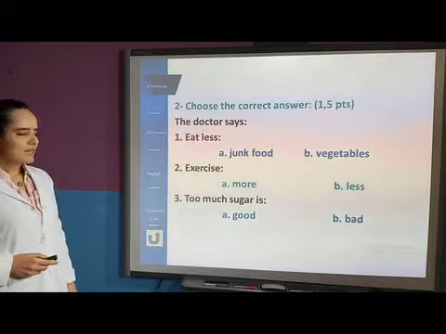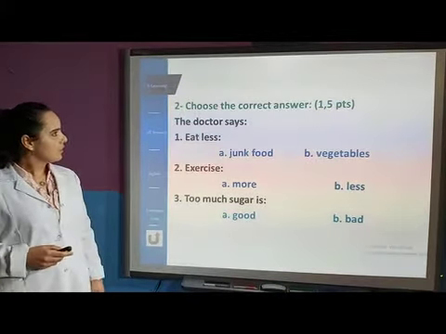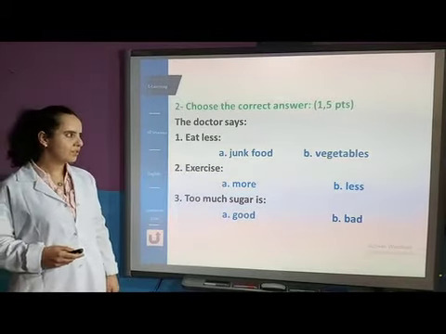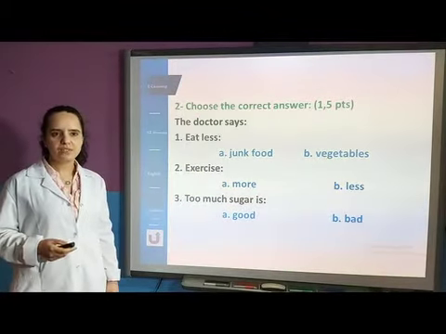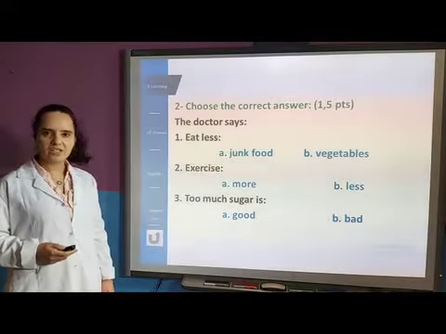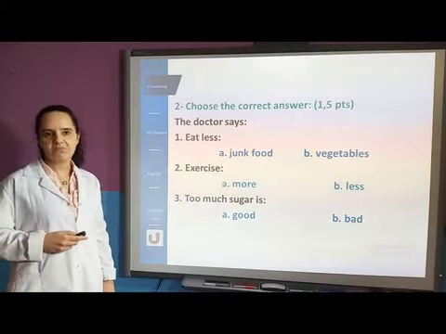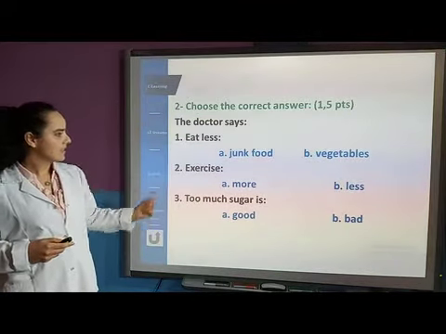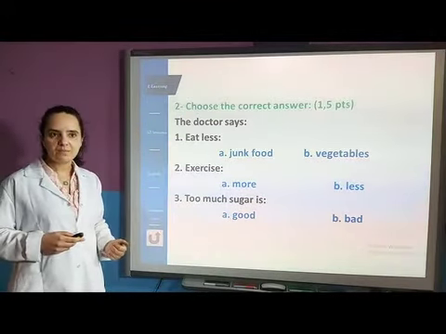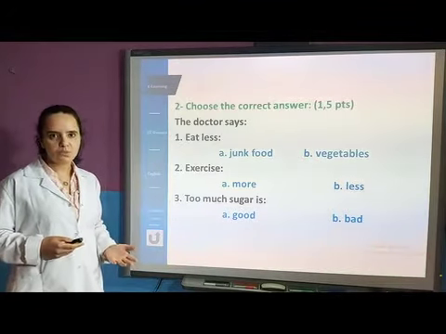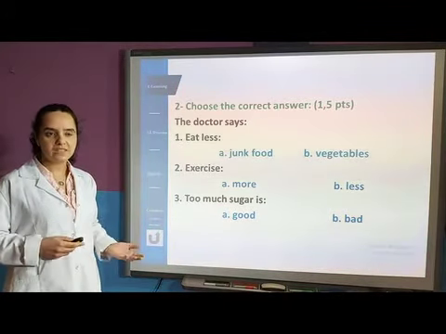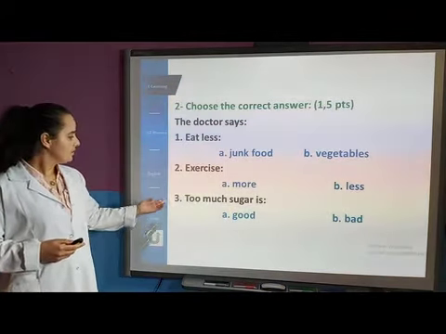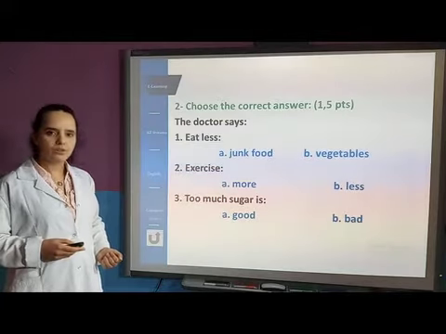Okay, so let's move to question number 2. Choose the correct answer. The doctor says, eat less junk food or vegetables. Junk food is a kind of food that is rich in calories, okay, from fat and sugar. He says, exercise more or less. Exercise means practice sport. So what should Jennifer do? Should she exercise or she shouldn't? Okay? Number 3, too much sugar is good or bad.